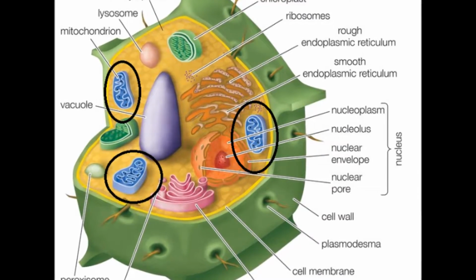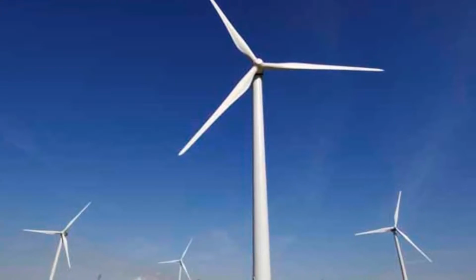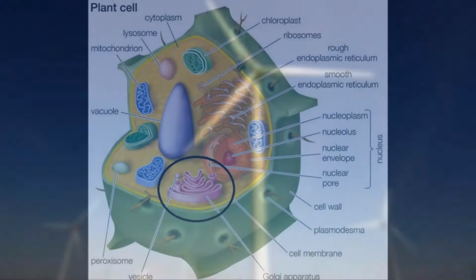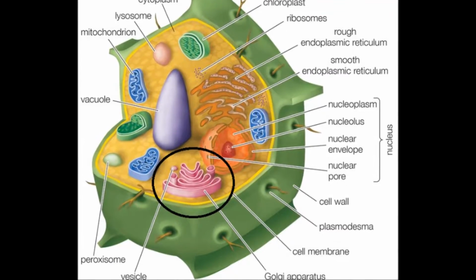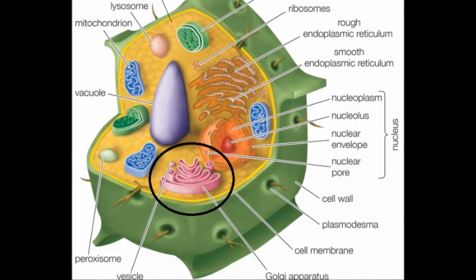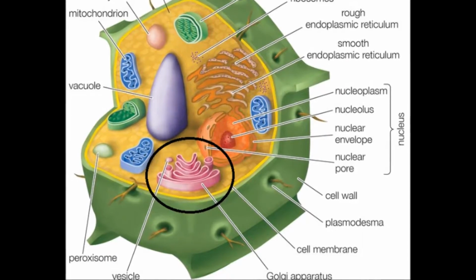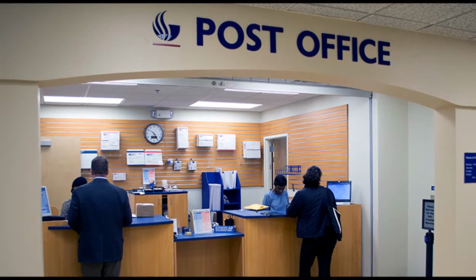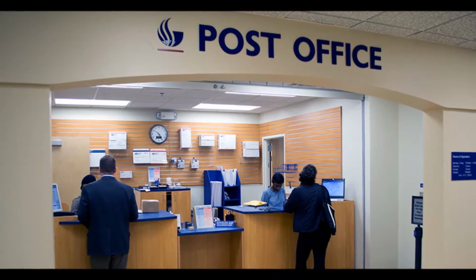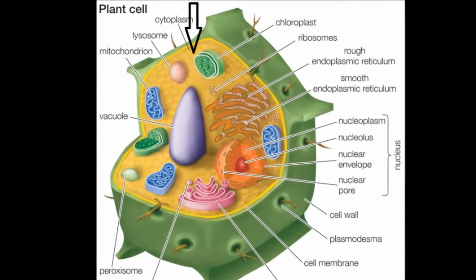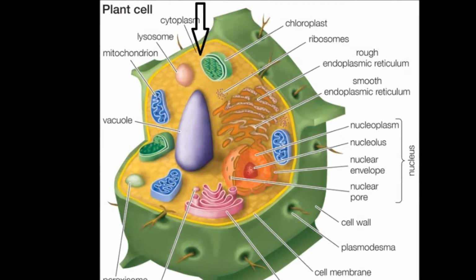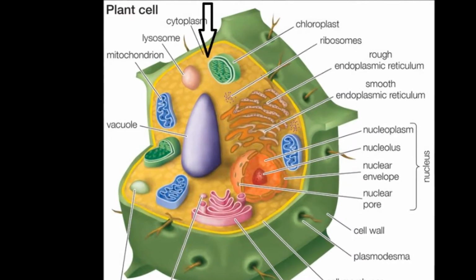The mitochondria in Lawrenceville are similar to the windmills that provide energy for the city. Next is the Golgi. The Golgi helps in processing and packaging the macromolecules like proteins and lipids that are synthesized by the cell. In Lawrenceville, the Golgi is also the post office because they are in charge of delivering and packaging mail. The cytoplasm or the cytoskeleton is this gel-like material that makes up the cell membrane, and it is in charge of directing cell movement and giving cells their shape.